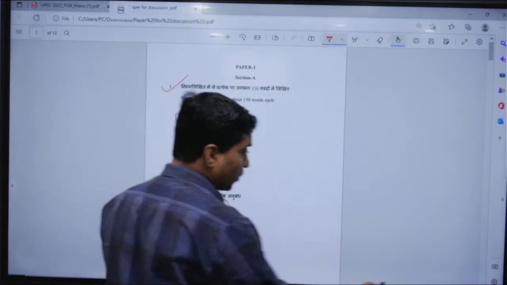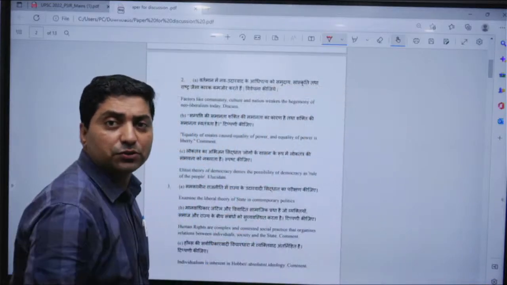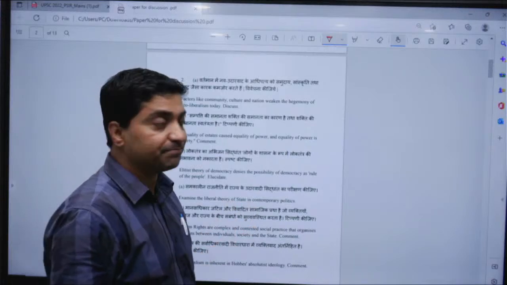Now look at the second question, and then we will move to how one should approach the paper.